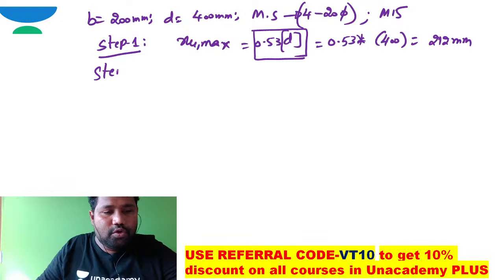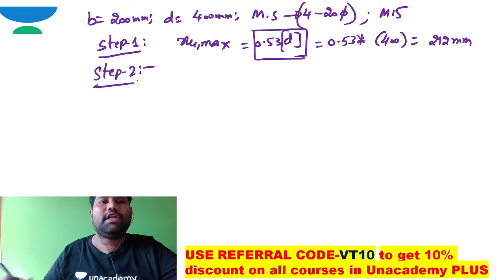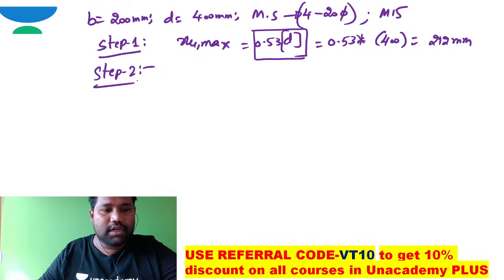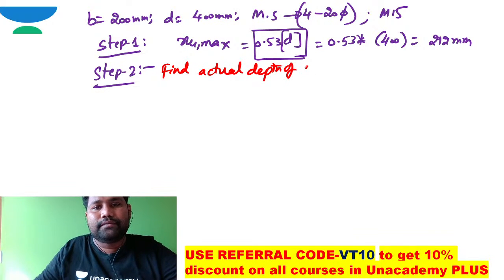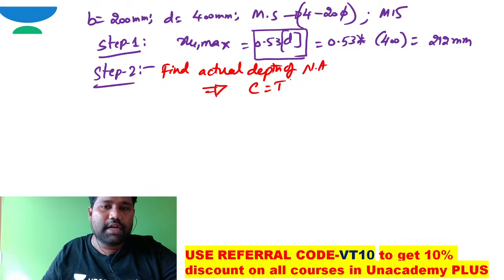What is step number two? Coming to step number two, I need to find the actual depth of neutral axis. How can you work out the actual depth of neutral axis? By equating compression force to tension force.